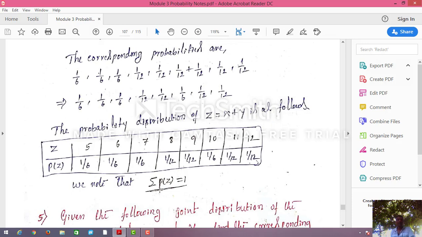Right. In the next class, we'll see, if they give the joint probability distribution, you have to write the marginal distribution. How do you write that one? We'll see in the next class.